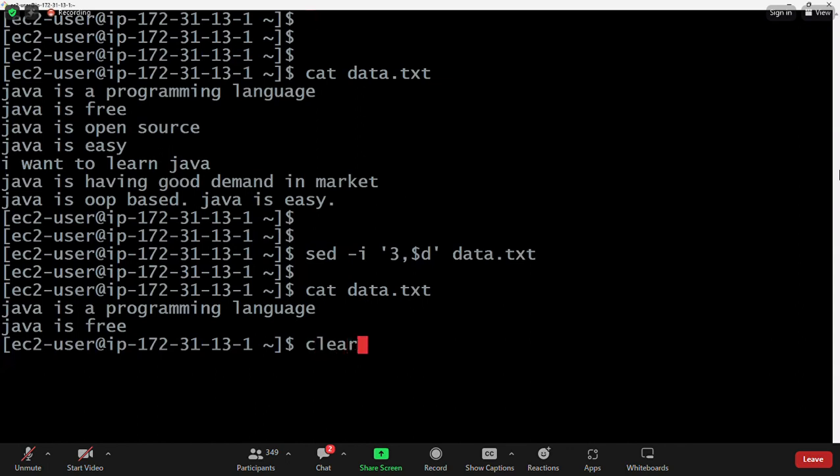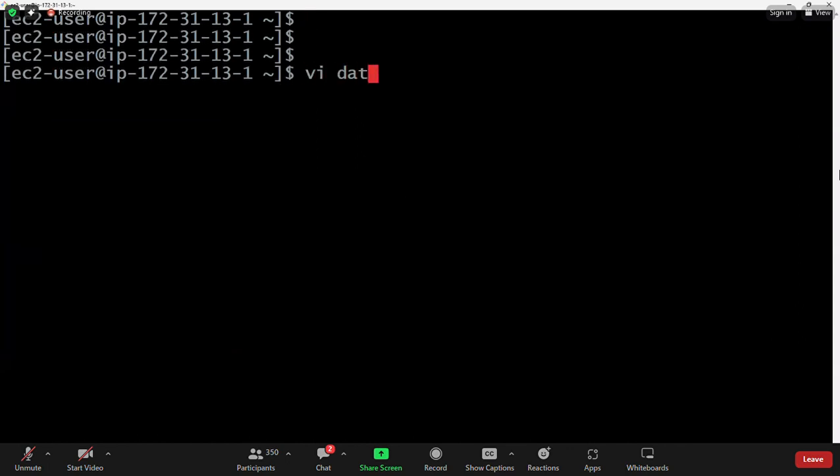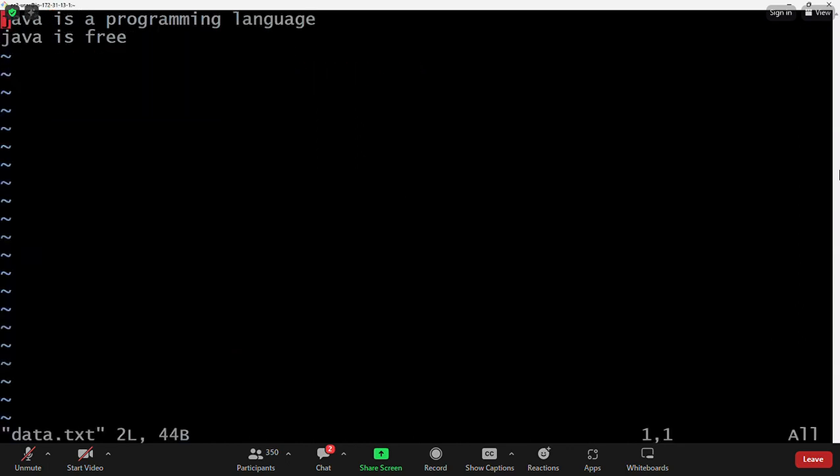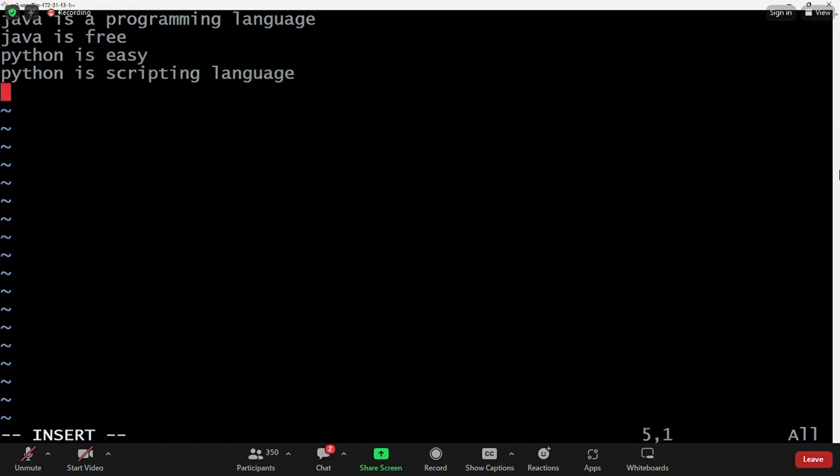But currently there are 2 lines available, vi data.txt. These 2 lines contain Java keyword. Let me make some changes to the file. Python is easy. Python is scripting language. DevOps is having good demand. AWS is cloud platform.